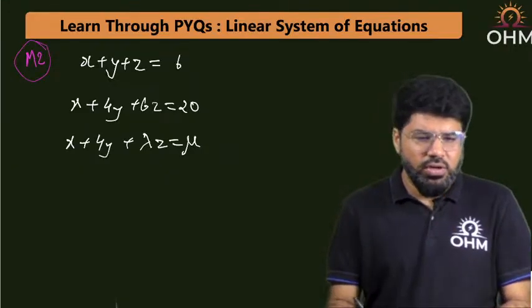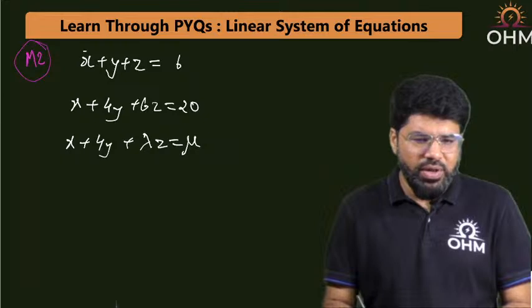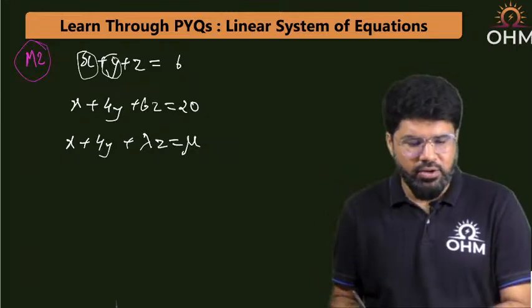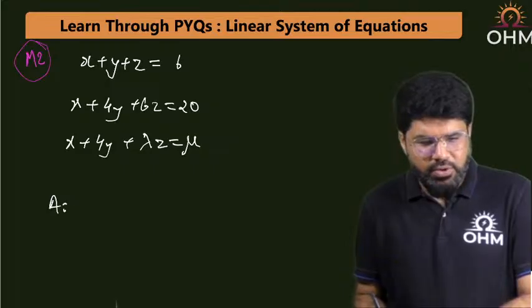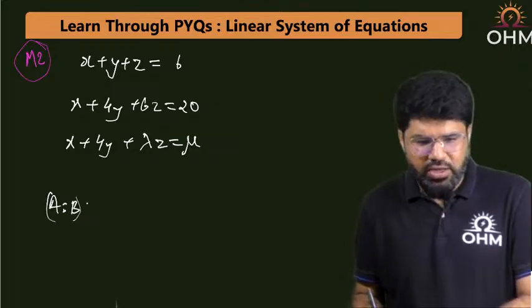Okay, so you know the coefficients here will be 1 1 1. Let me write down for you. So see here, what is the A|B? Then we have to talk about rank. Okay, so what is that A|B?